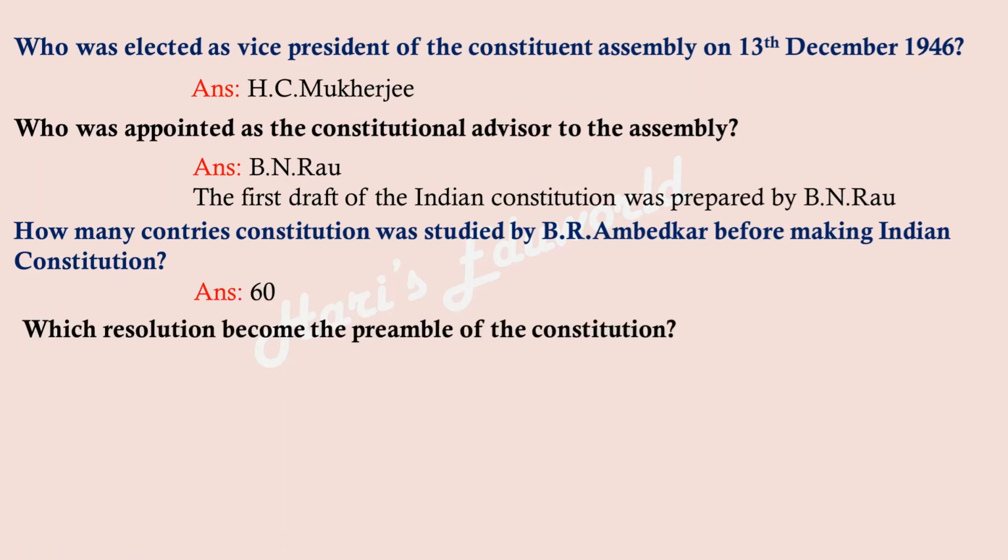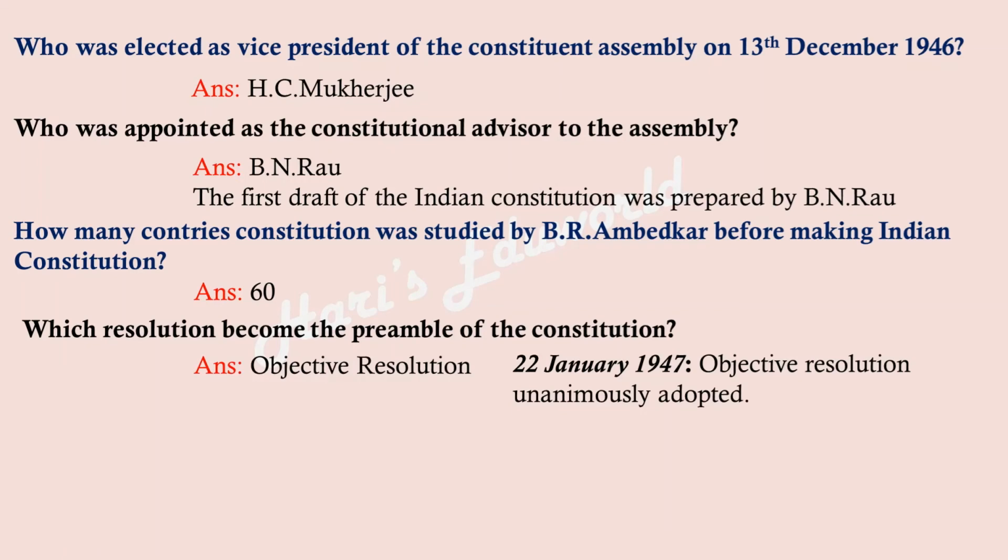Which resolution became the preamble of the Constitution? Answer: objective resolution. So this objective resolution was presented in the assembly by Pandit Jawaharlal Nehru, and the Constituent Assembly adopted this objective resolution on 22nd January 1947. So this date is very important.